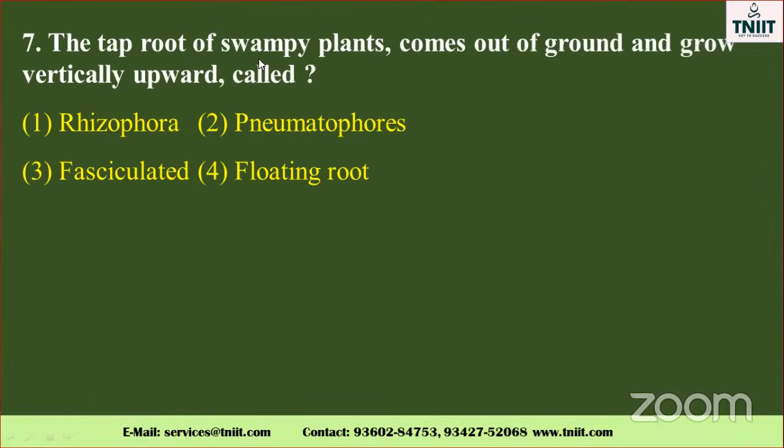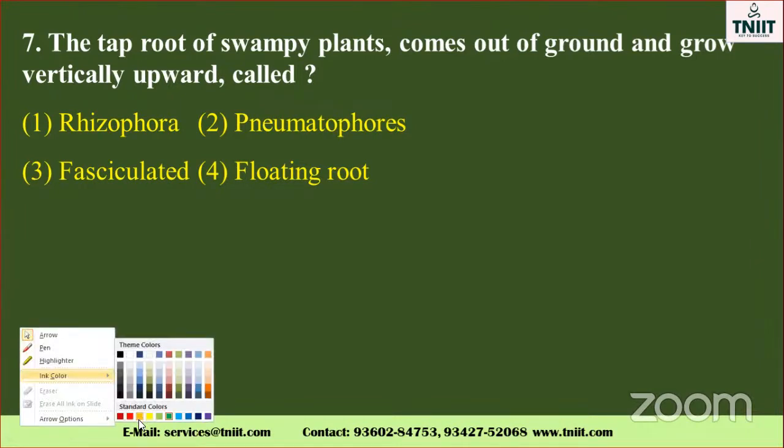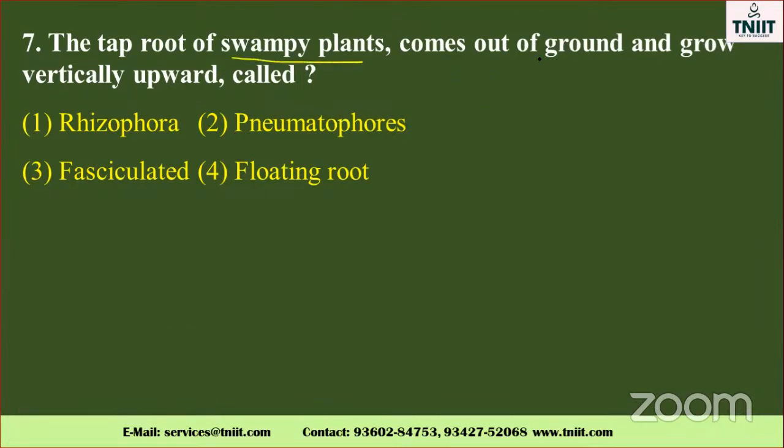The tap roots of swampy plants. Take an example, a swampy plant. Swampy plant roots come out of the ground and grow vertically upward. Just imagine, what is the root? How will it grow in the upward direction? It is called rhizophora. This is a simple, direct question. You know all about that.